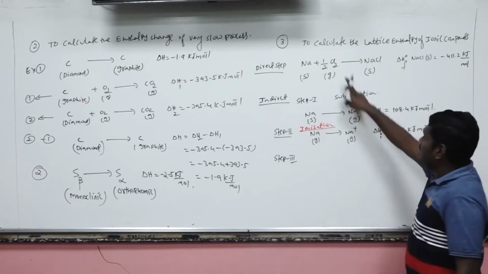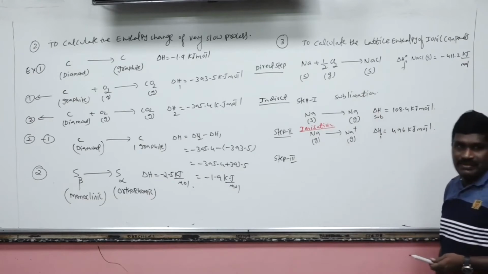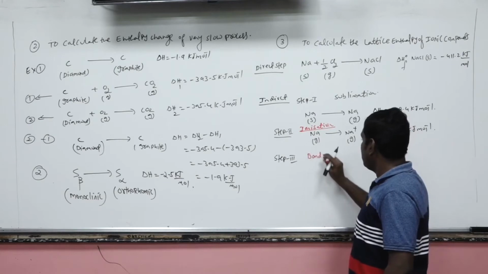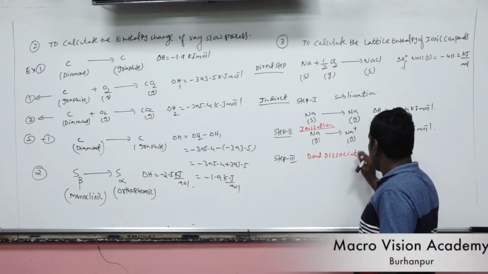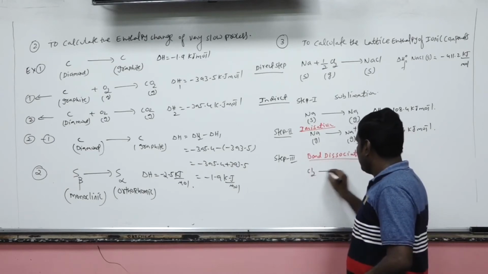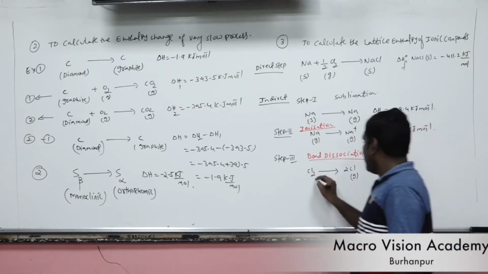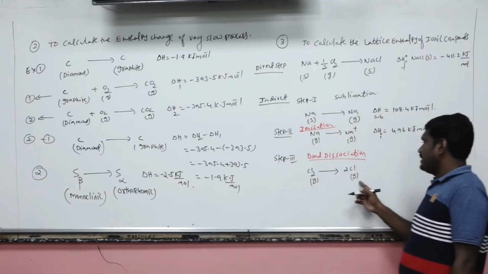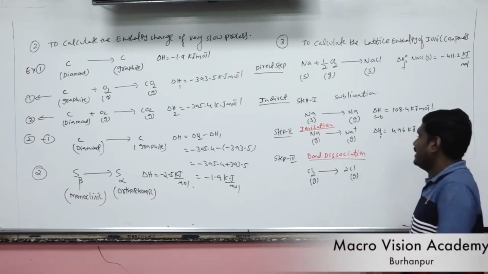Now come to step 3. The gaseous chlorine molecule breaks down into gaseous chlorine atoms. This is known as bond dissociation. Here the chlorine molecule gets converted into gaseous chlorine atoms. This is the bond dissociation enthalpy.